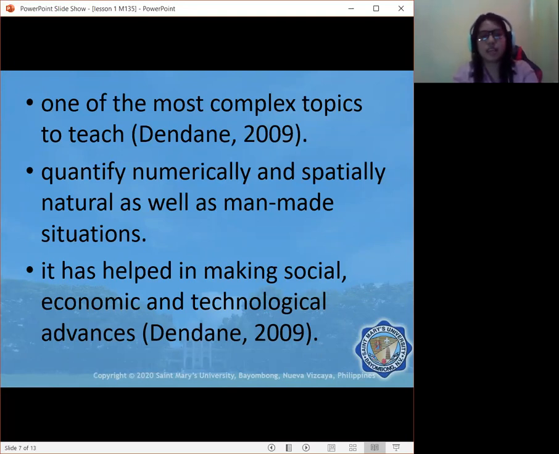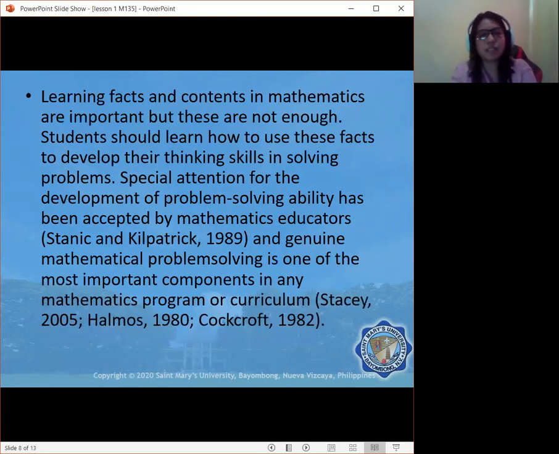Mathematics is actually used in general to quantify numerically, especially natural as well as man-made situations. It is also used to solve problems, and it is known to help in making social, economic, and technological advances, according to Dane in 2009. Learning facts and content in mathematics is very important, but of course, these are not enough. The students should learn how to use these facts to develop their thinking skills in solving problems.